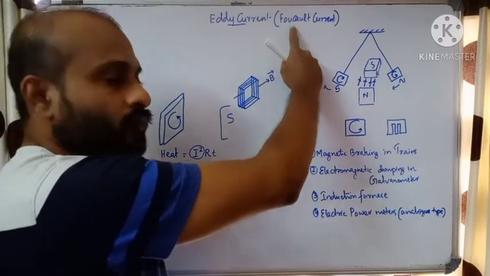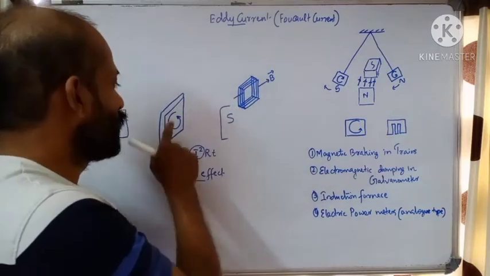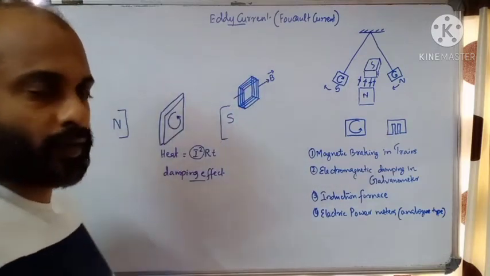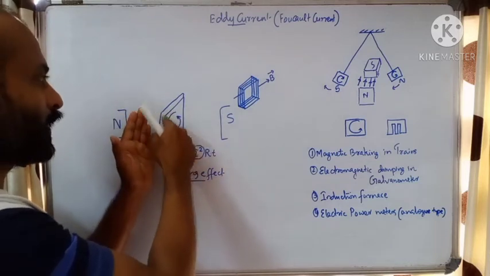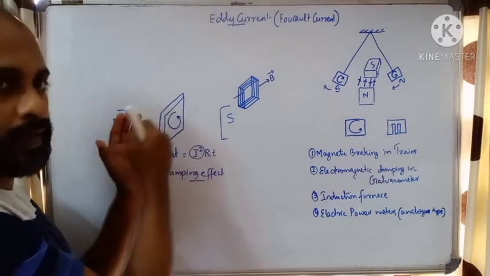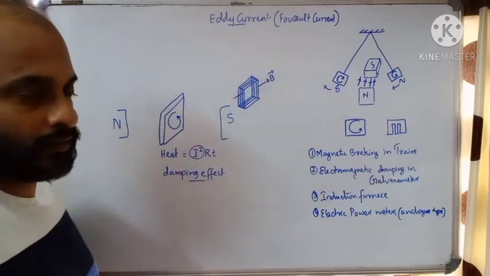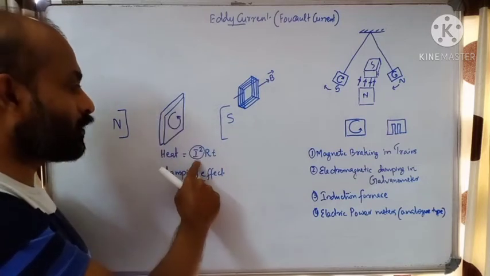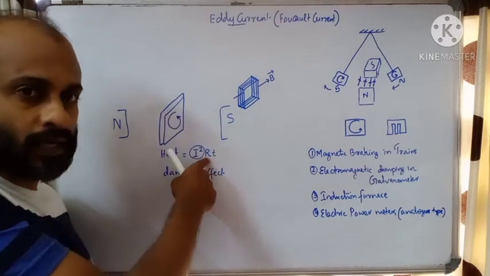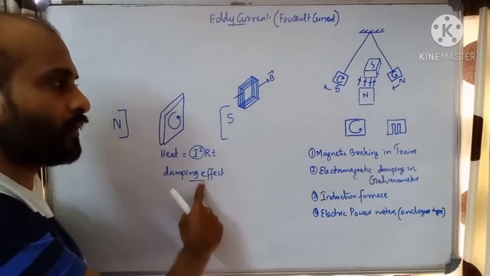Okay, so eddy current is also called Foucault current. It was discovered by Foucault. It is current flowing in a circular manner in a plane perpendicular to the magnetic field. If the conductor is placed perpendicular to the magnetic field, in the plane of the conductor there will be circulating current. This current is called eddy current. It can create a heating effect, because in a good conductor there will be very low resistance, so large current will flow. So it can create a heating effect as well as a damping effect.